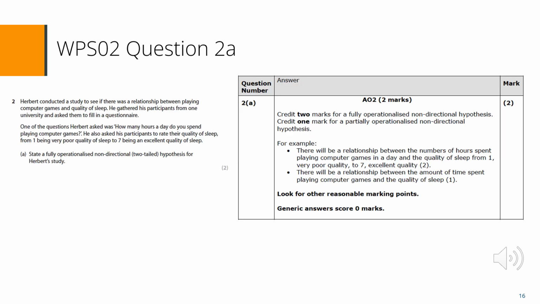We are now moving on to WPS02, question 2A. Those candidates who scored any marks often only scored 1 mark. Those who scored 0 marks often wrote an experimental hypothesis about a difference when the scenario clearly indicates that Herbert was looking for a relationship. The candidates who scored 1 mark often did not fully operationalise the quality of sleep through the use of the scale, or poor quality to excellent quality.